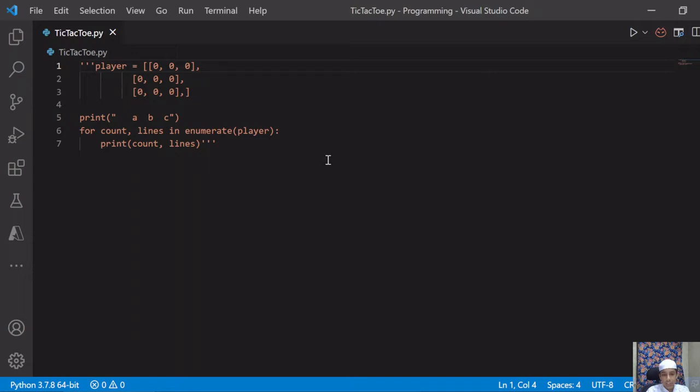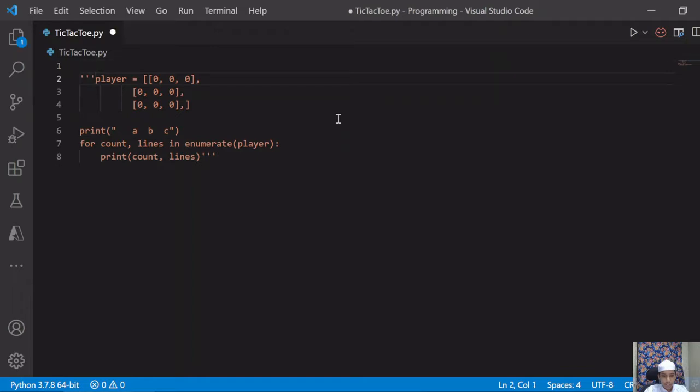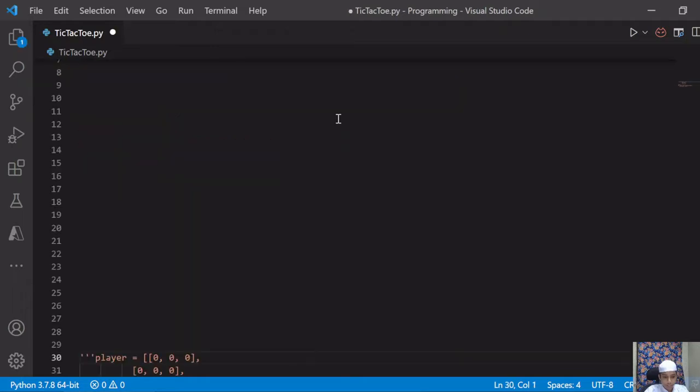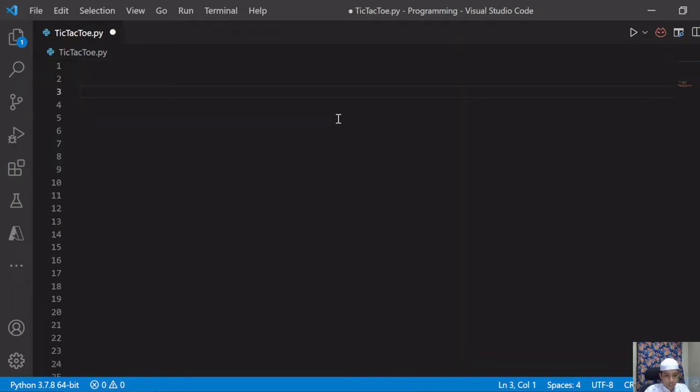So I have made my game a multi-line comment for explaining to all of you, and I will make some space here. Now I will save this.